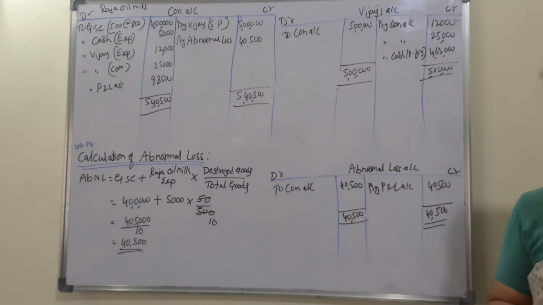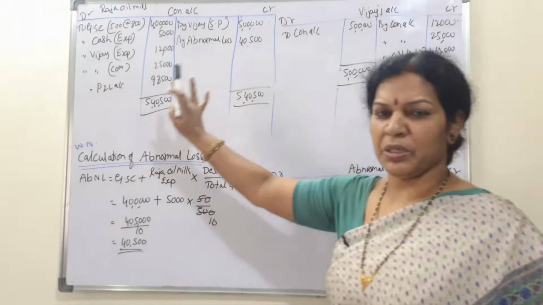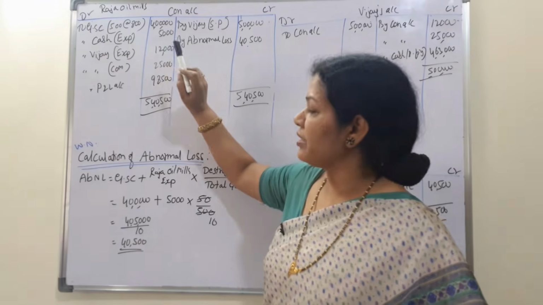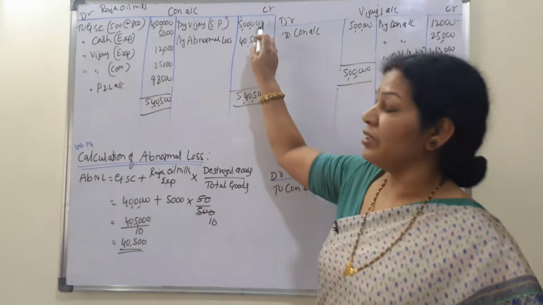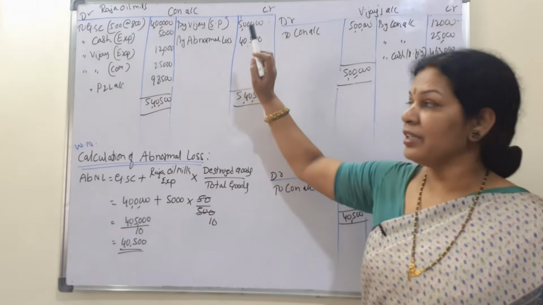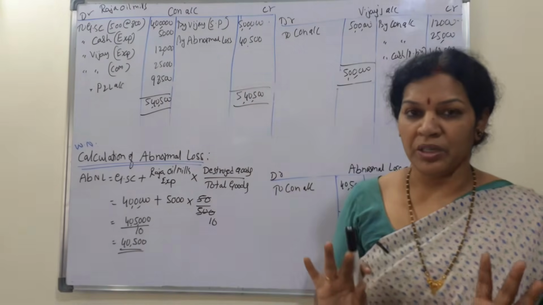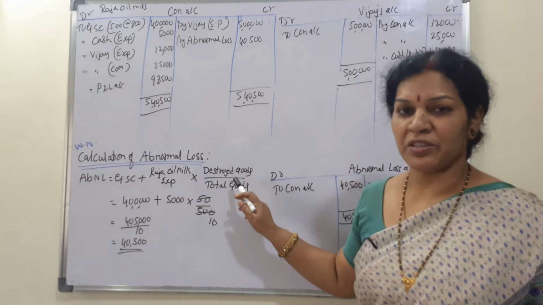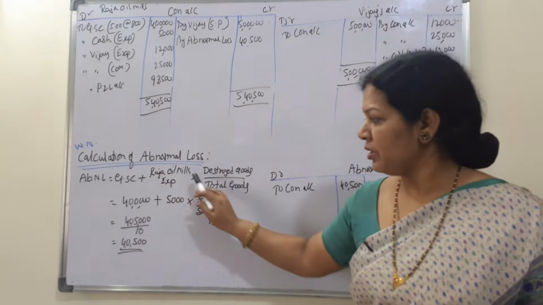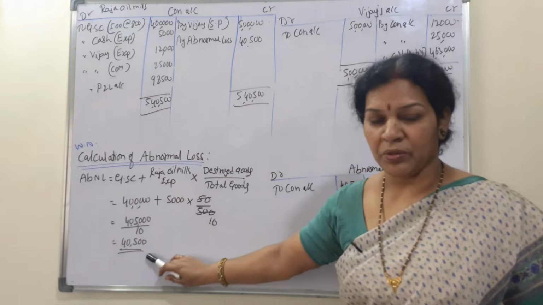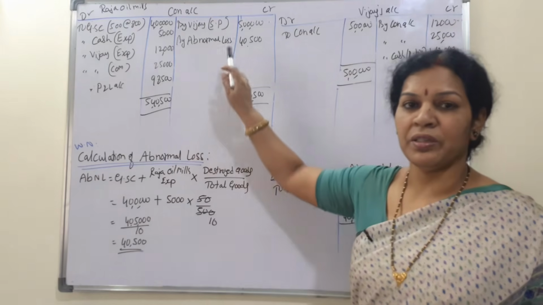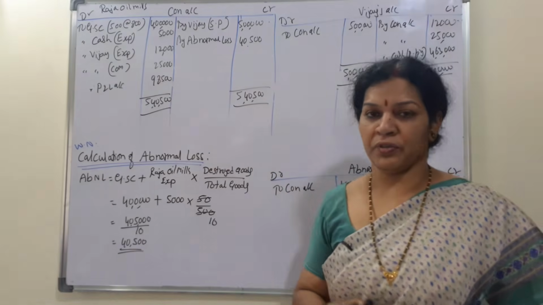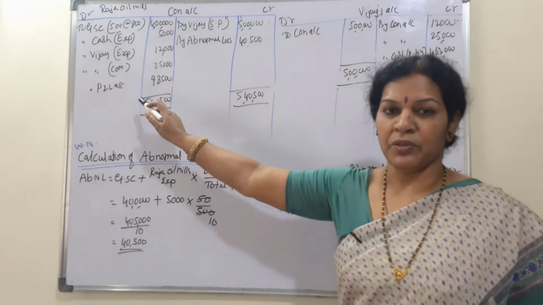Let me explain the entire problem clearly. You know that the consignment account is very clear: goods sent on consignment, consigner expenses, consignee commission, consignee sales. Everything is clear. Only the abnormal loss you have to calculate. For the calculation, goods sent on consignment plus consigner expenses into destroyed goods by total goods. If you apply it, you get 40,500. That is always to be written on the credit side of the consignment account. So by abnormal loss, we got the profit and loss account.